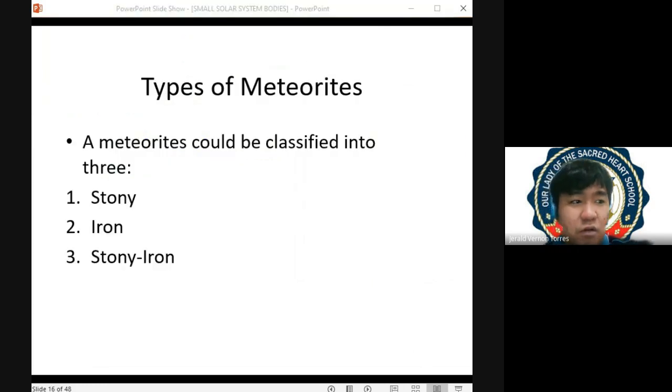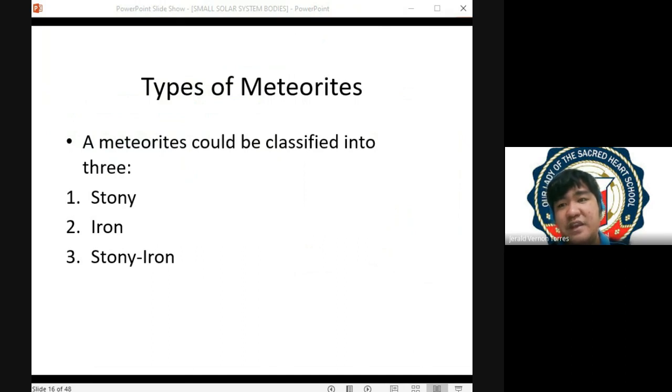Anyways, pag nagko-collect tayo ng meteorite, there are three kinds of meteorites. Itong types of meteorite na 'to would also depend on ano yung type of material where they are formed, whether it's undifferentiated or differentiated. So there are three types. We have what we call the class of stony meteorite, meron din tayong iron meteorite, at meron din tayong class na tinatawag na stony iron meteorite.